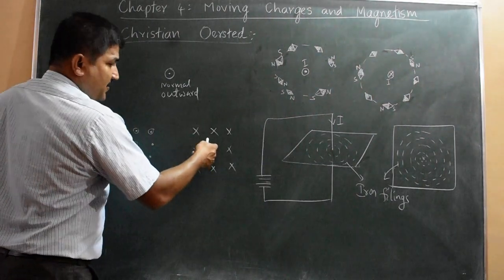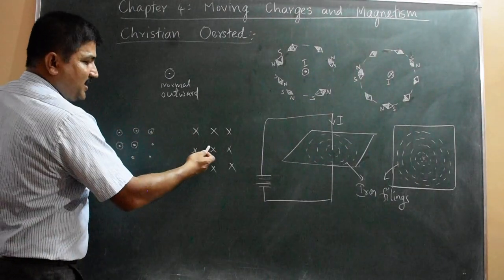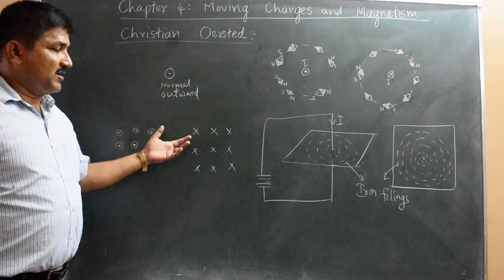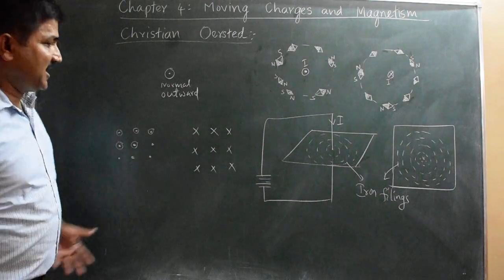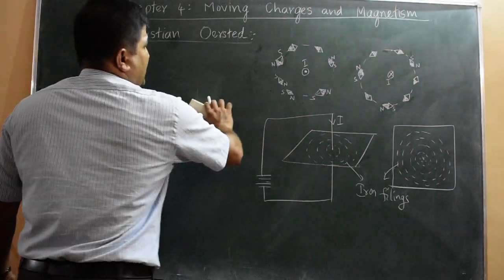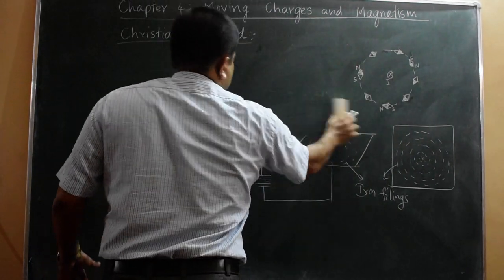And this also shows the field or current normal into the plane of the board. And current or field means both electric and magnetic field in a space or region. So that is about the experiment. And then we go to the next topic.